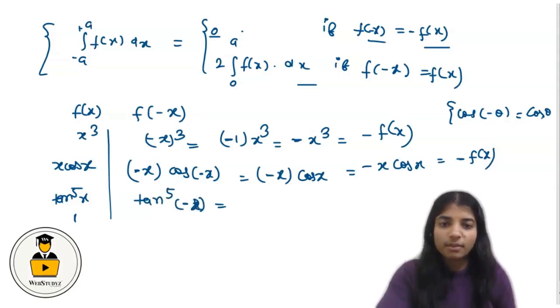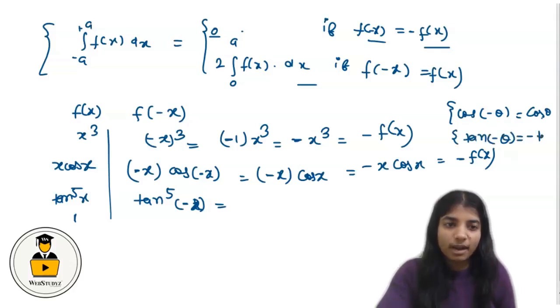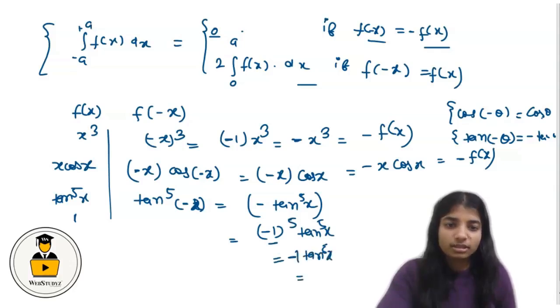We know that the tangent of minus theta equals minus tangent theta. So we can write this as (minus tan x)^5, which equals (-1)^5 multiplied by tan^5 x, and (-1)^5 is minus 1. So minus tan^5 x, which is also equal to minus f(x).